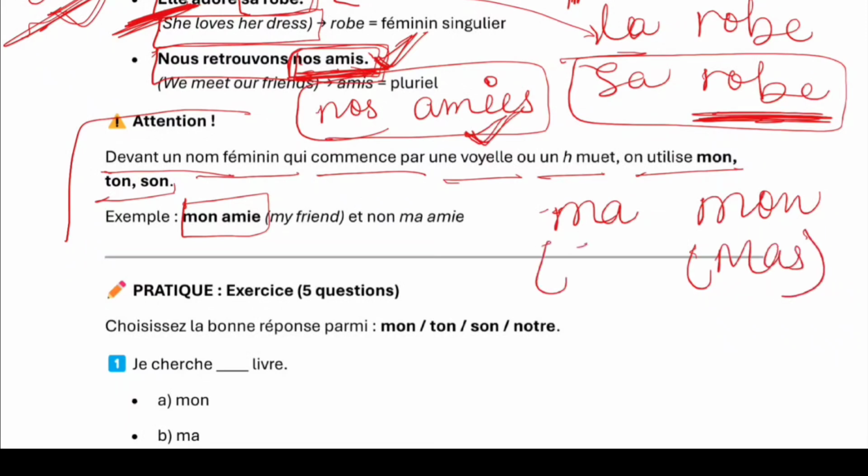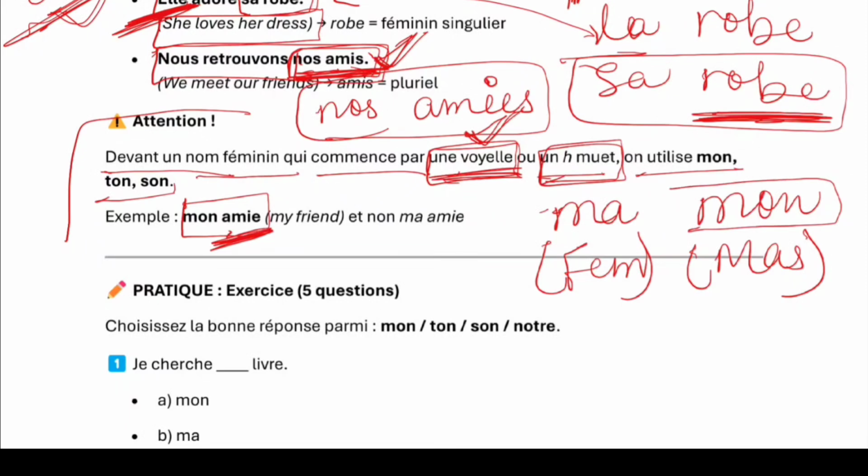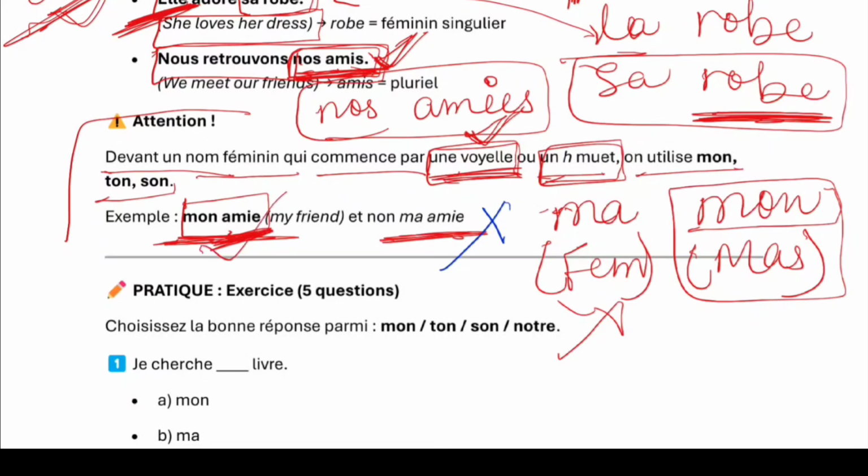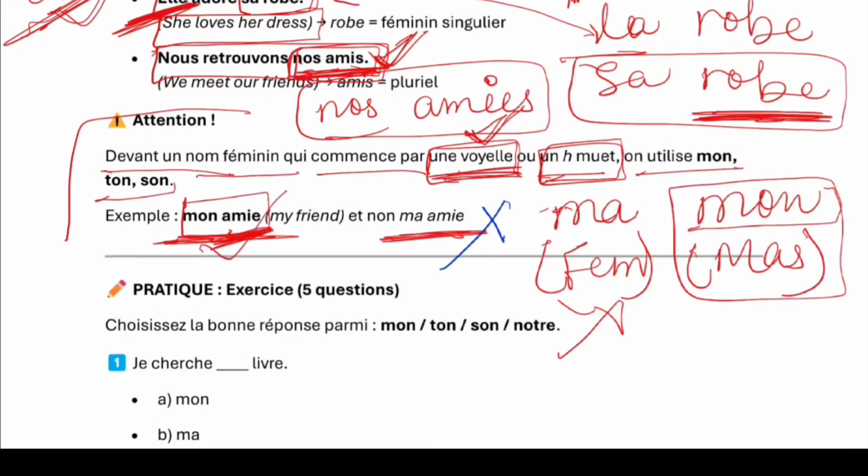But here, if a noun starts with a vowel or a silent H, it will take the masculine one and not the feminine one. So that's why it's mon ami and not ma ami. Ma ami is incorrect, mon ami is correct.